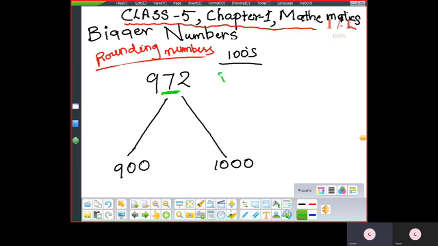So the same rules again. What is the first rule? If the digit is less than 5, we go to the smaller side. And if the digit is 5 or more than 5, we go to the greater side. In the tens place, what is the number? 7.